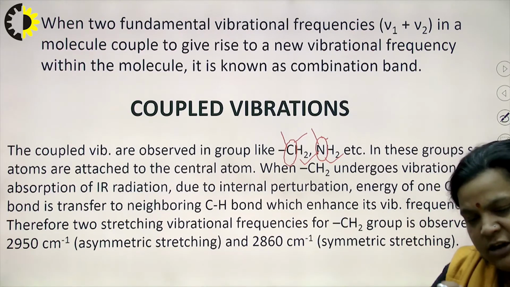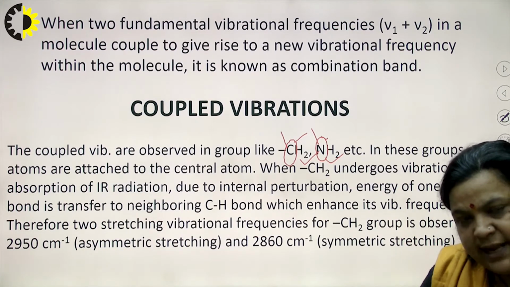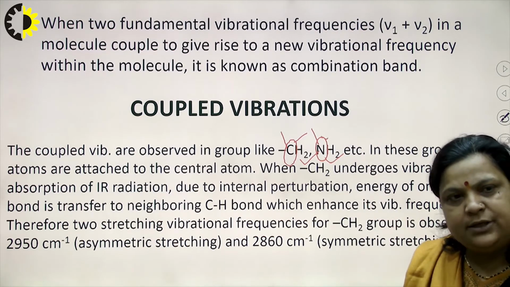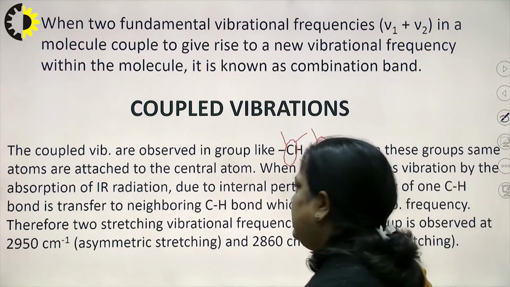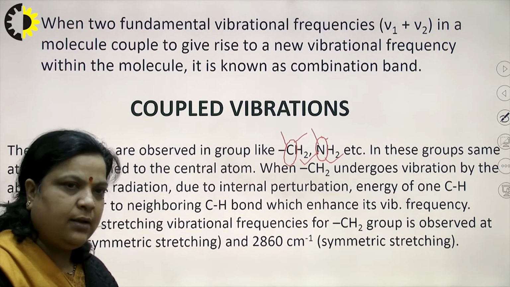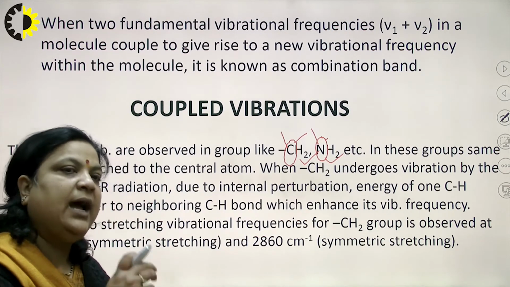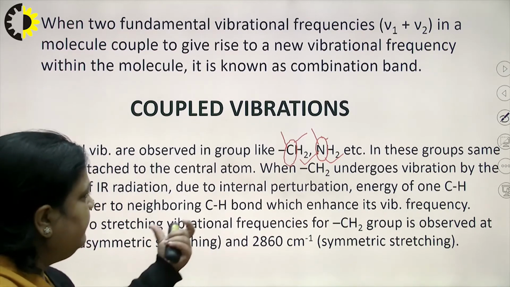So, that shifting of frequency in the same type of bond is basically called coupled vibration, and generally these are due to stretching, which is symmetric as well as asymmetric. Asymmetric stretching appears at a higher frequency than symmetric stretching.